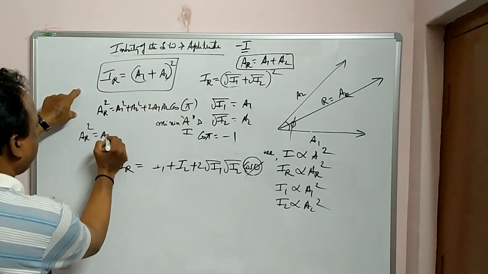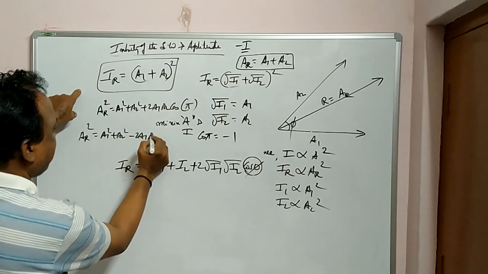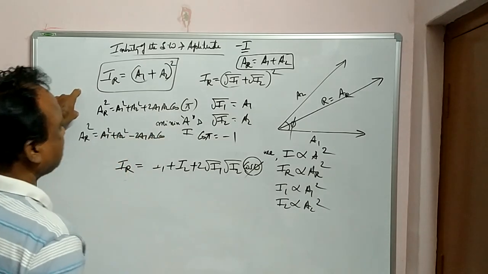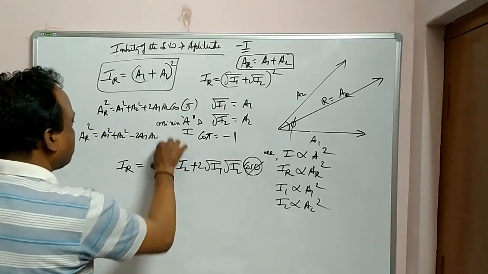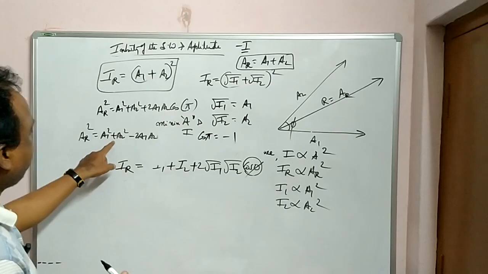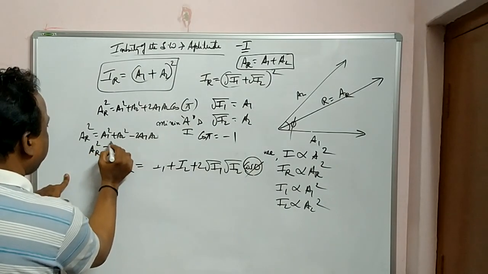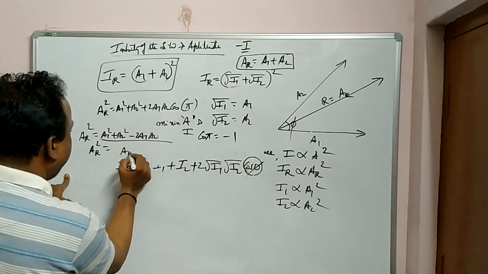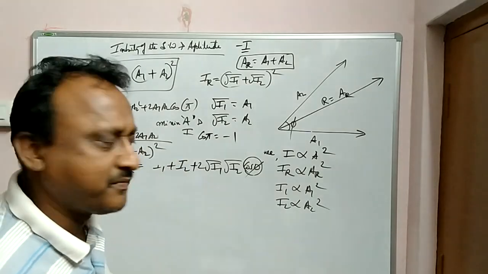AR square is equal to A1 square plus A2 square minus 2A1 A2. ఓకేనా? cos పై మైనస్ వచ్చేస్తుంది కదా, ఇంకా cos ఉండదు, ఇంకా minus 2A1 A2. ఇది ఎలా ఉంది ఒకసారి చూడండి. A minus B whole square. సో AR whole square ఇది ఎలా వచ్చింది? A minus B whole square. A square plus B square minus 2AB.